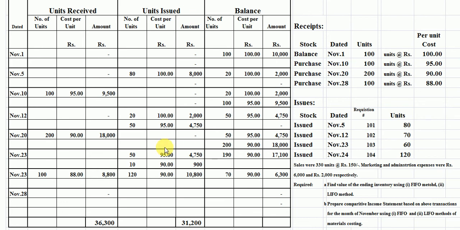Students, now we record our inventory again. The 70 units are available from the first purchase at the rate of rupees 90 per unit cost. The current purchase is 100 units, the rate is 88 rupees per unit cost here.